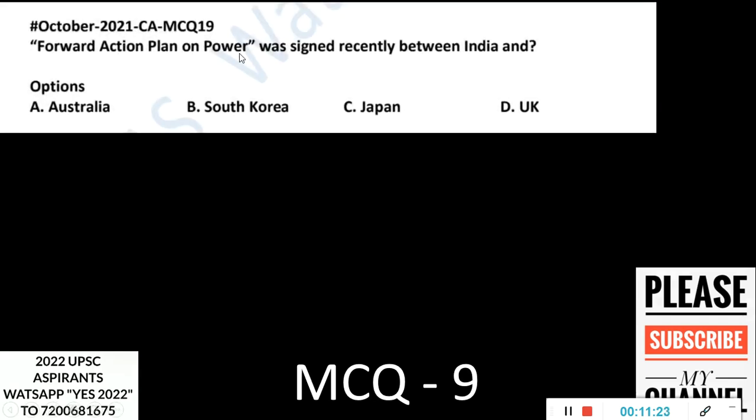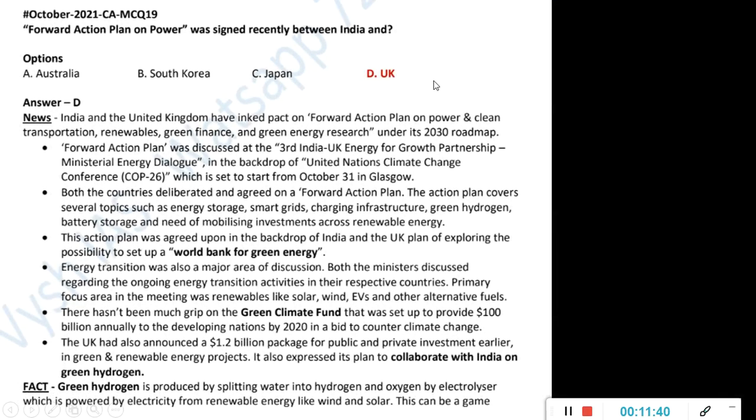Forward Action Plan on Power was signed recently between India and who? Same like with India and USA, India and Australia we saw. Now in this one, if you see, the options are Australia, South Korea, Japan, UK. Forward Action Plan on Power, India has signed with whom? So the answer is UK. India and UK, climate related, many things are happening since many years now.